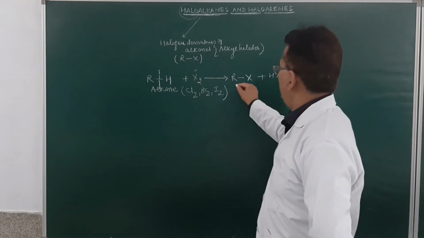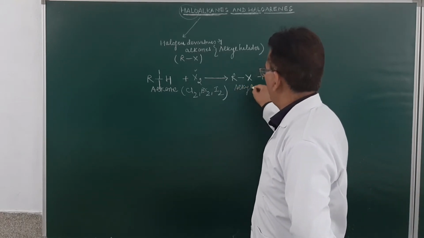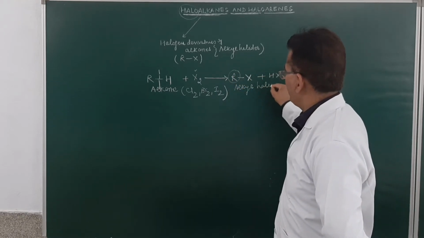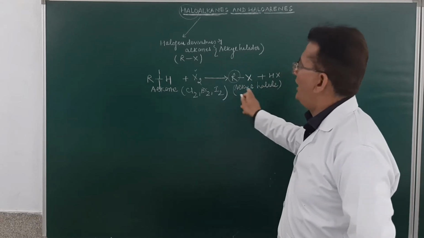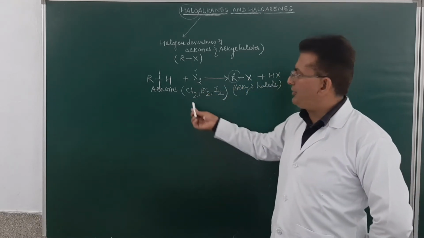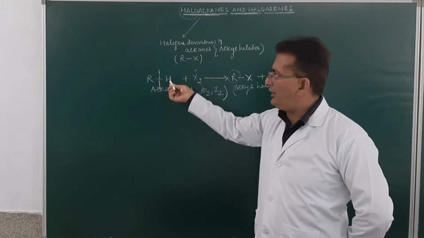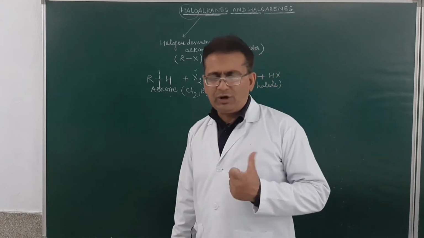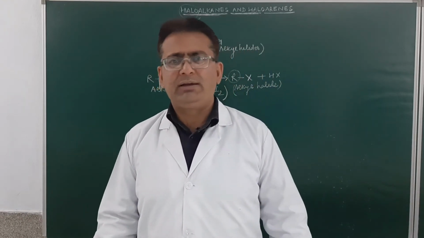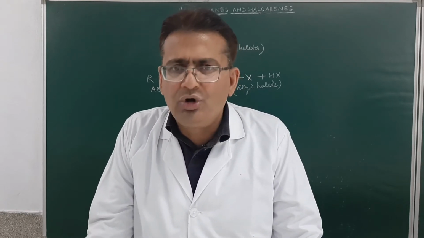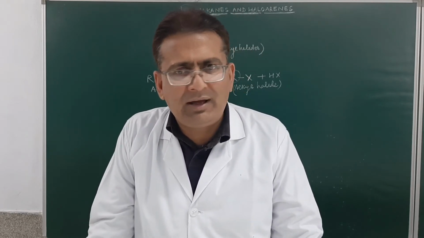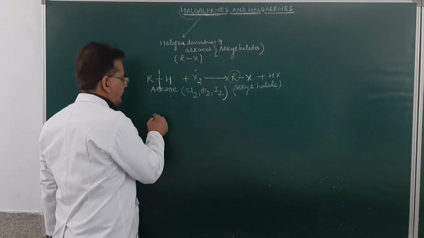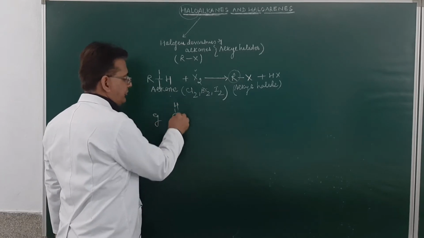And this RX, this is the alkyl group, and this is the halide. So alkyl halide or haloalkane. So how are haloalkanes obtained? They are obtained by substituting the hydrogen atom of alkane by halogen atoms. Since they are obtained by substituting the hydrogen atom of alkanes by halogen atoms, these are known as haloalkanes. Am I clear?